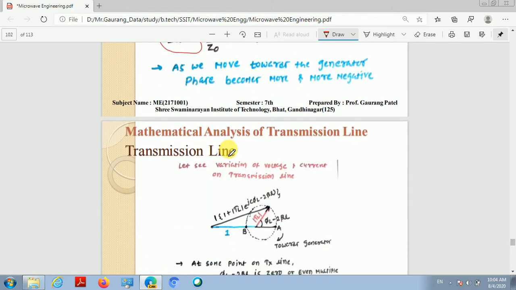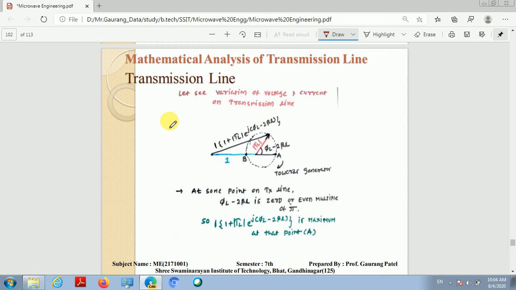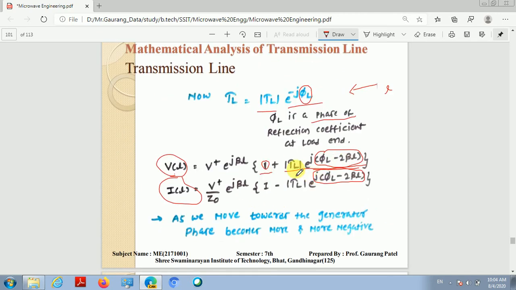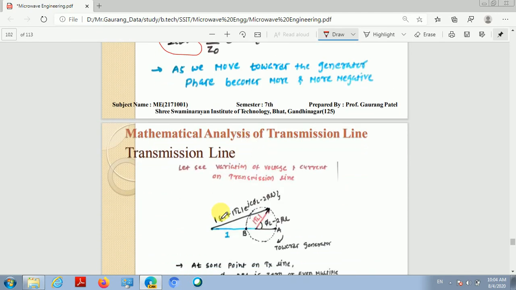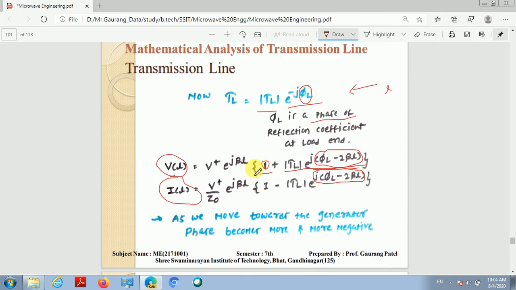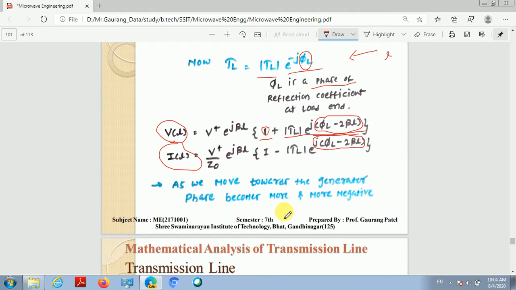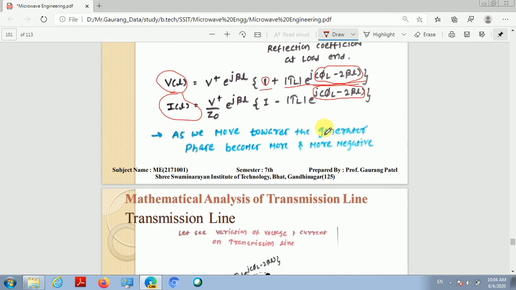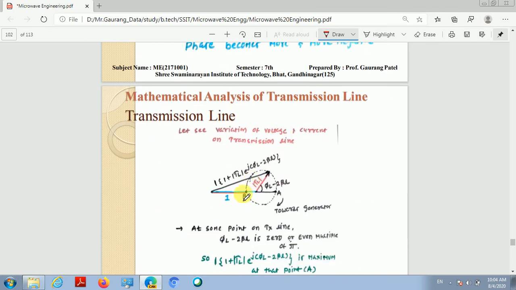Let's understand the variation of voltage and current on the transmission line graphically using the concept of these two vectors. Suppose this one represents vector 1, whose amplitude is 1, and this other vector, mod gamma L e raised to j phi L minus 2 times beta L, is represented by this red line.